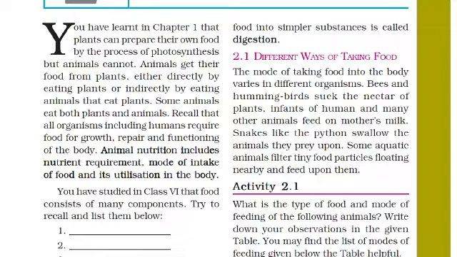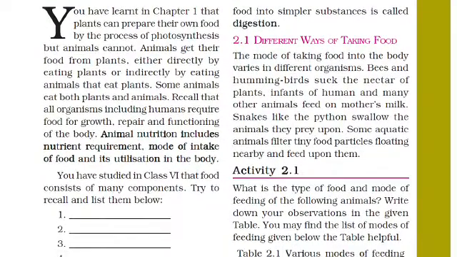Then snakes like the python swallow the animals they prey upon. The python, that is Ajgar, swallows the whole animal which it has preyed upon. Now some aquatic animals, meaning animals which live in the water, filter tiny food particles floating nearby and feed upon them only. So these are the different modes of taking food of different animals.